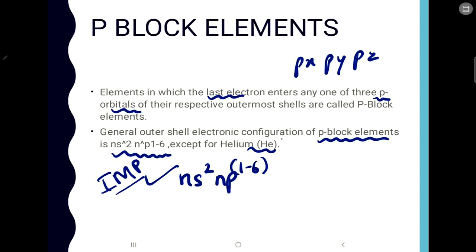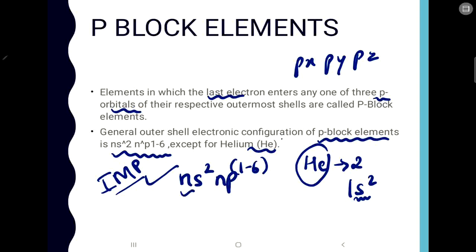Now why in the case of helium? Helium's atomic number is 2, so its electronic configuration will be 1s2, it cannot be more than that. Here you can see that the last electron of this element is going to the s orbital. You will say that since it is going to the s orbital, it belongs to the s block, but that is not the case. Helium belongs to the p block elements. Here helium is an exception.